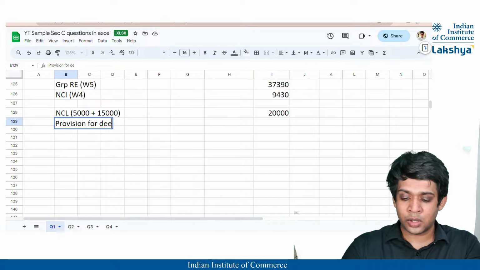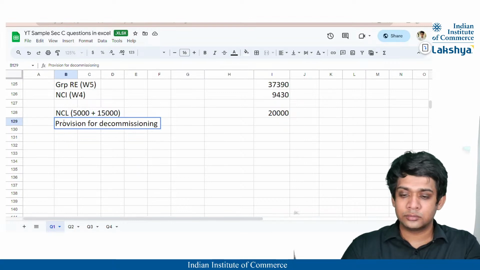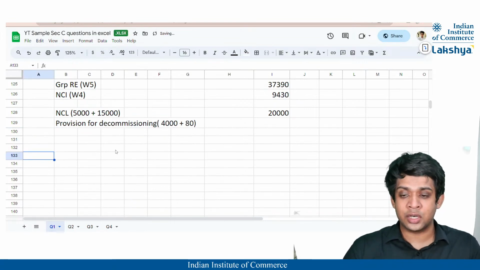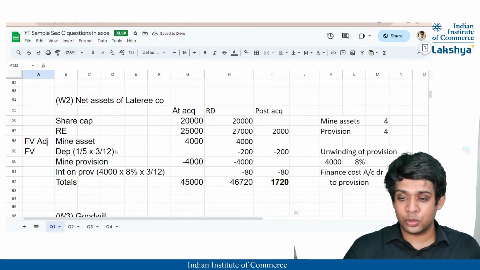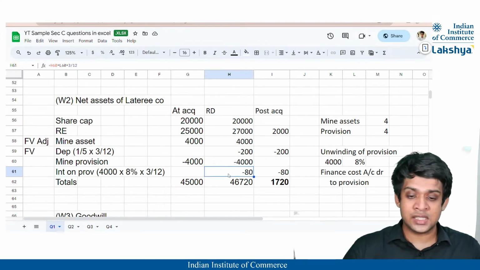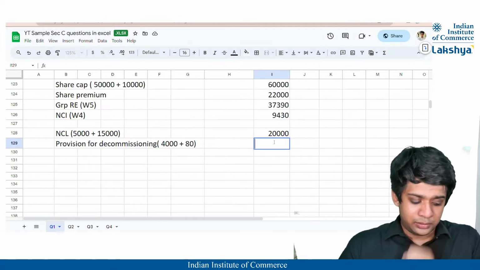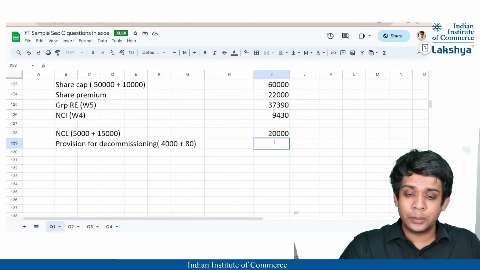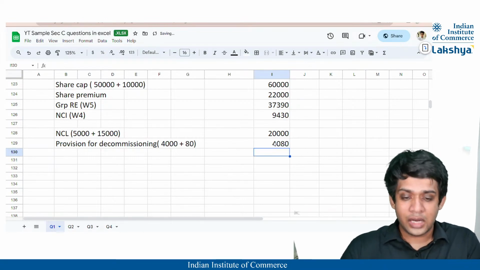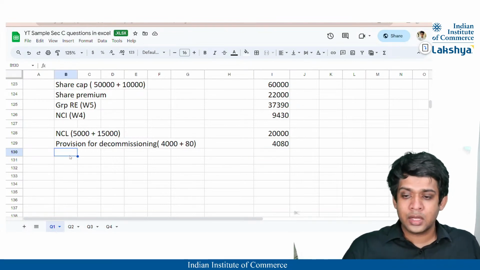Then in the non-current liabilities, we will also have provision for dismantling or decommissioning, whatever you want to call it. Right? So the provision for decommissioning is nothing but 4,000 plus the $80 interest which is charged on it, correct? You can see here in working note 2, it is mine provision of 4,000 plus the interest on provision which increases the provision after 3 months, correct? So the total provision is going to be nothing but 4,080, right?